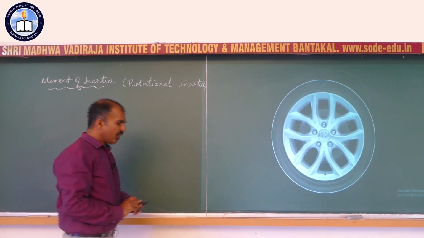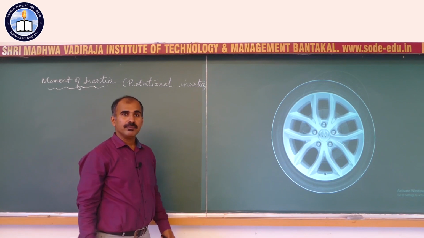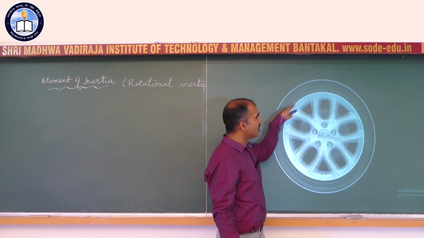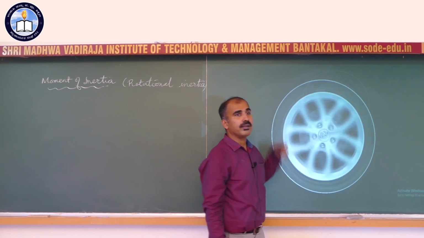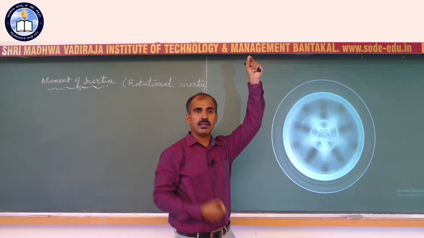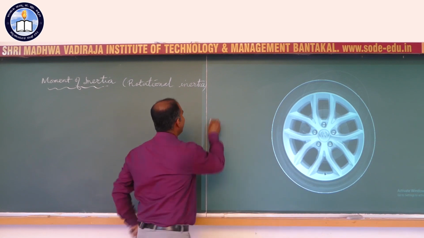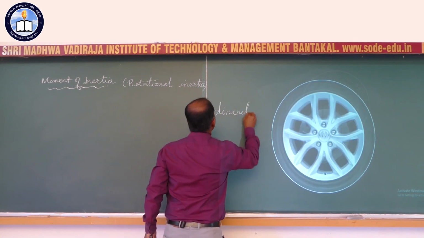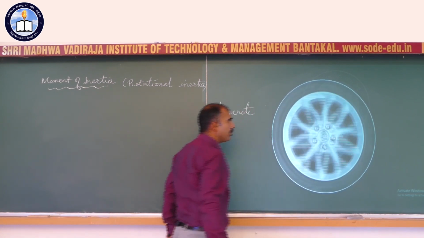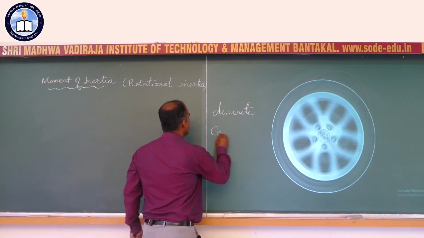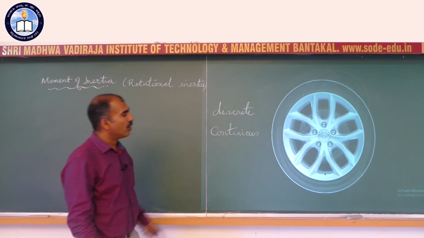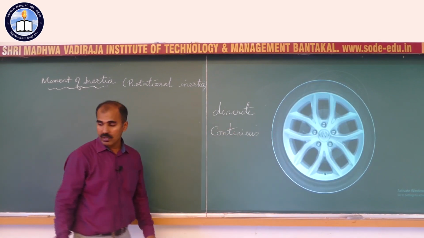Now, what if you have a spinning wheel? How do you find the moment of inertia of this? This is not a discrete system of particles. This is a continuous system of particles. Earlier we saw there was one particle there, another particle here, third particle here, fourth particle here. This is called a discrete system of particles. Whereas what we have now, this wheel is made up of a continuous mass distribution. So continuous mass distribution, and therefore how do we find the moment of inertia of such a body?